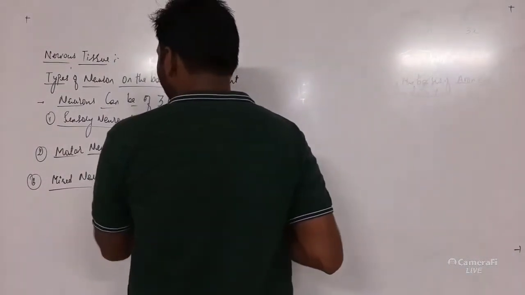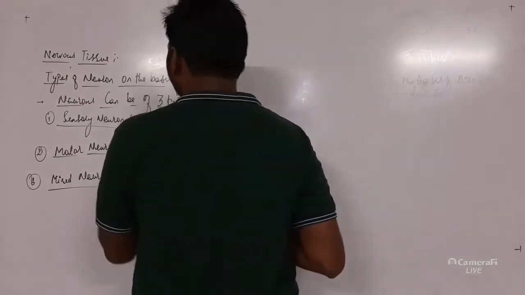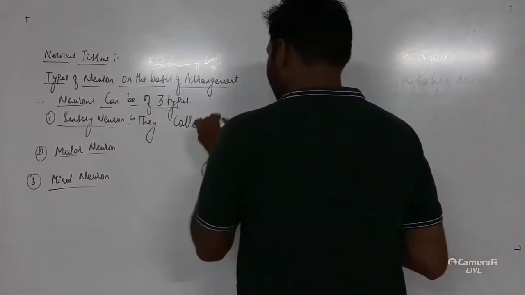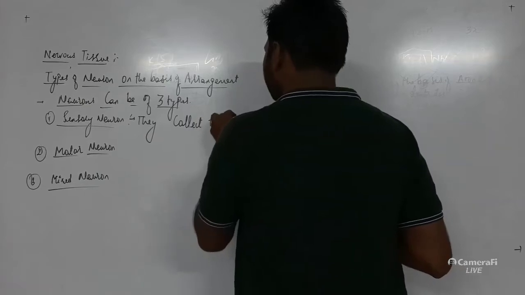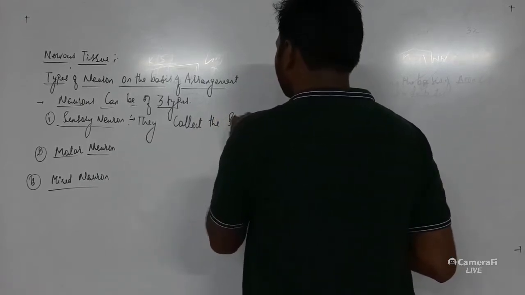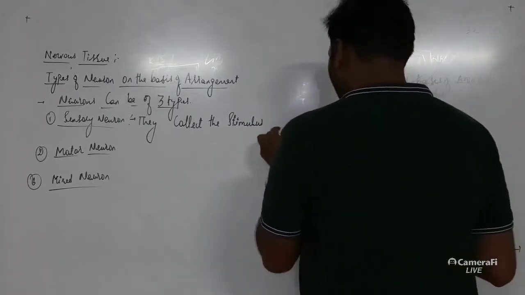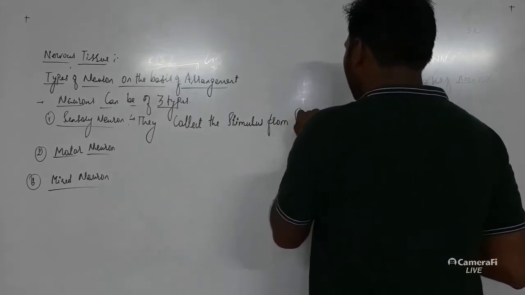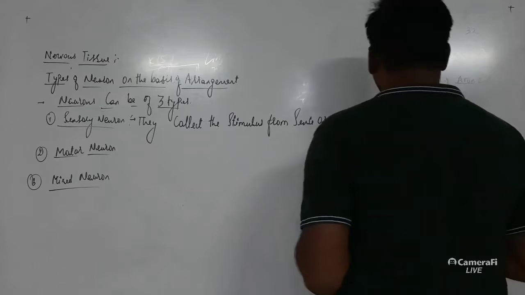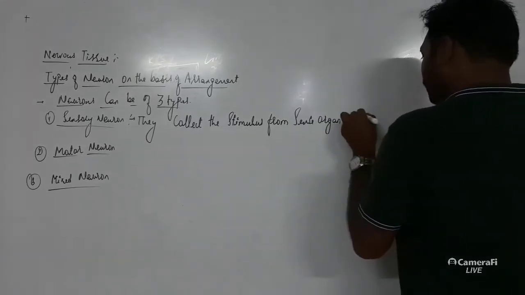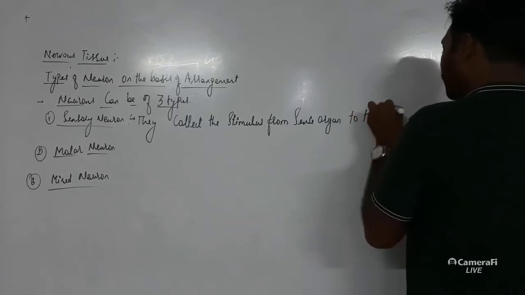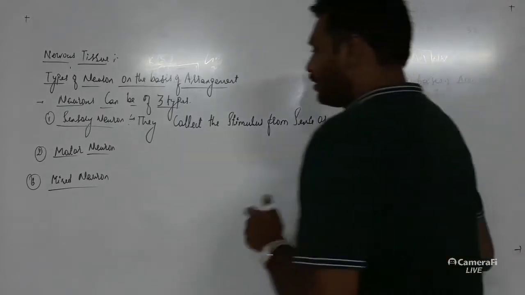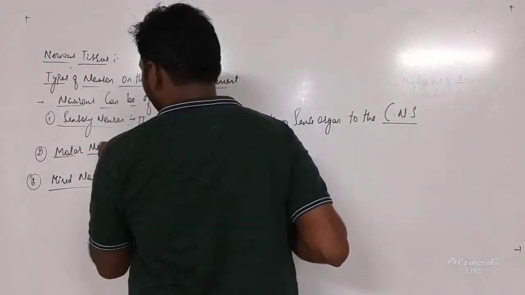So sensory neurons, they collect the stimulus from sense organ to the CNS. Now what is CNS? That is the central nervous system. Okay, then what are motor neurons?